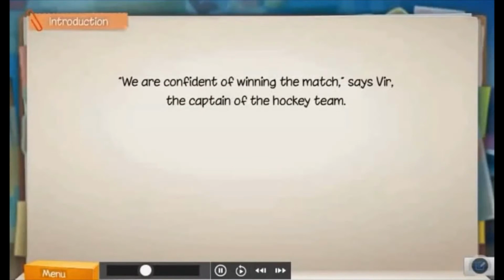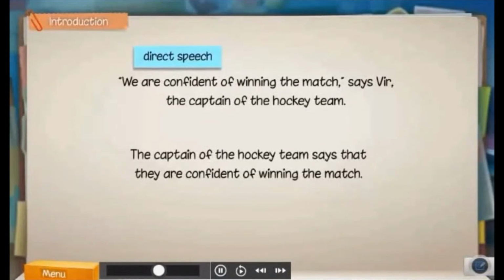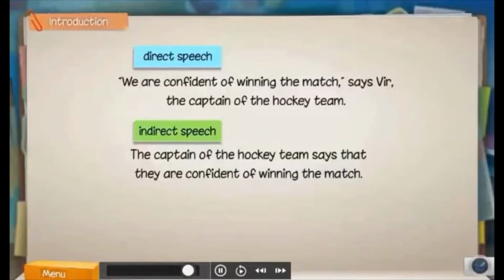The first sentence quotes the exact words that the captain said and shows an example of direct speech. The second sentence conveys what the captain said without using his exact words and is an example of indirect speech. A sentence in direct speech may be changed to indirect speech by making certain changes to the sentence. Let's find out more about direct and indirect speech.